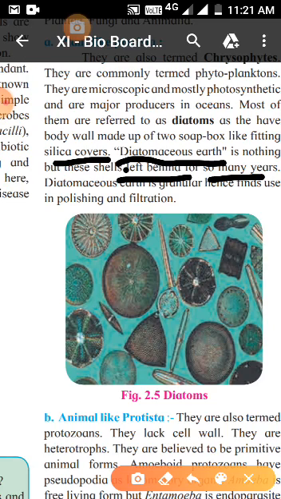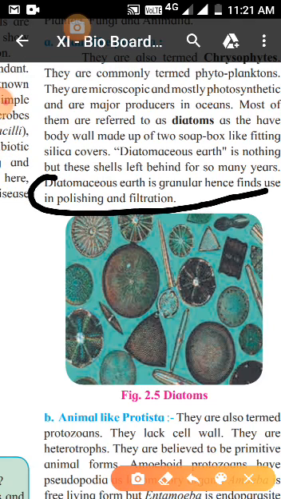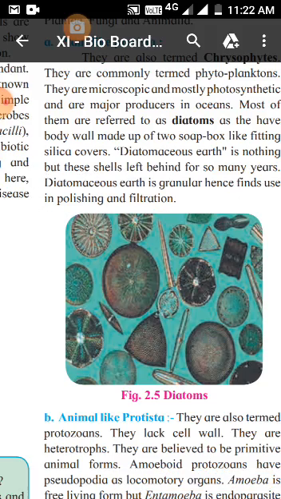And it has a very important usage. Diatomaceous earth is granular, that is why it is used for polishing and for filtration. Even in the beer industry, they use this diatomaceous earth so that they can filter the beer manufactured. Actually what happens in breweries, there are so many impurities, right? So that has been filtered easily and beautifully by this diatomaceous earth.